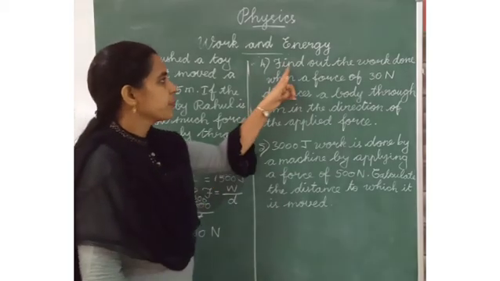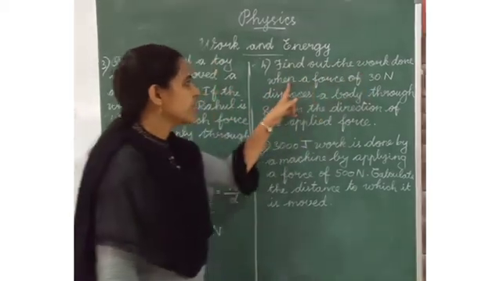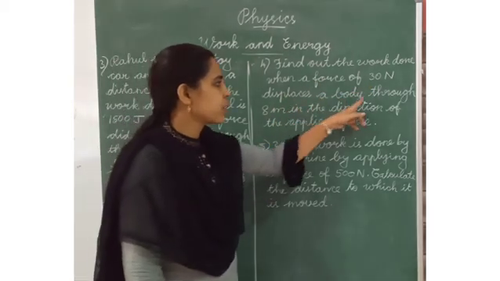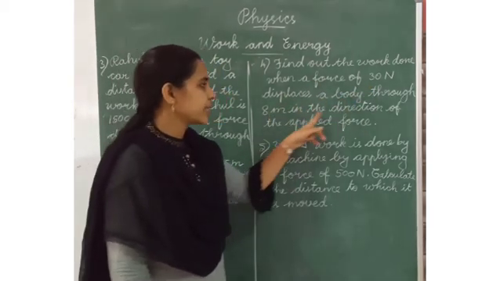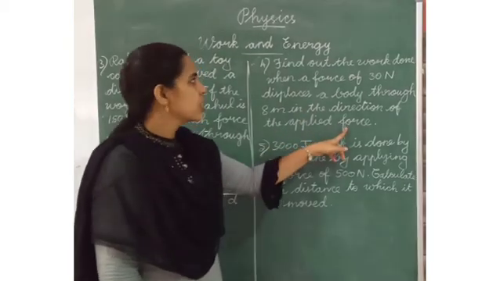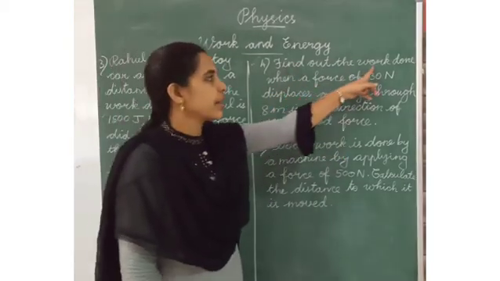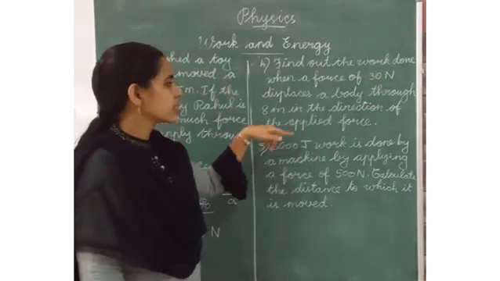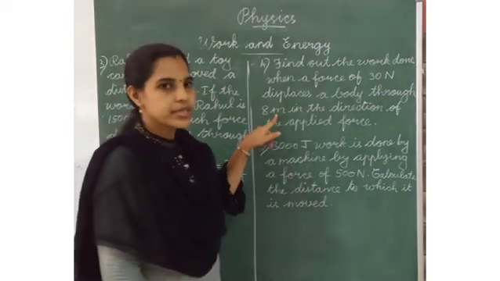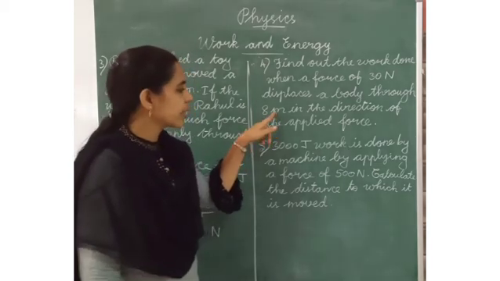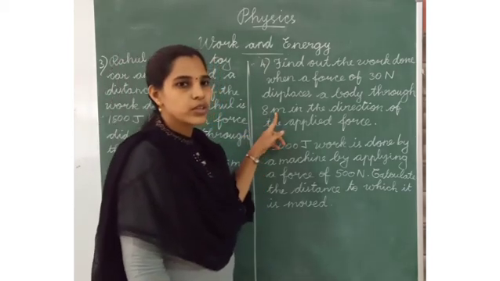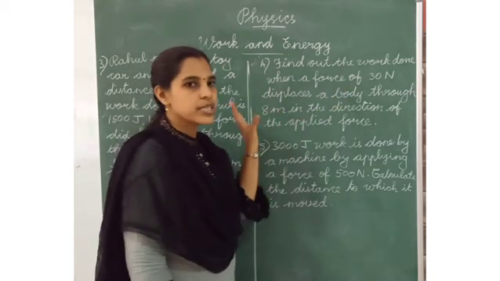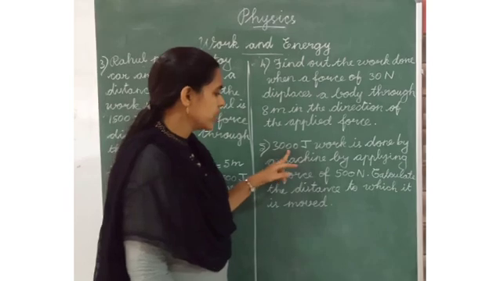Same questions. Find out the work done when a force of 30 Newton displaces a body through 8 meter in the direction of the applied force. What we have to find? We have to find work done. Okay, force is given 30 Newton and distance is 8 meter. Okay, what is the formula to find the work done? W is equal to force into distance. So, we have to multiply these two numbers. It is easy. Yes.